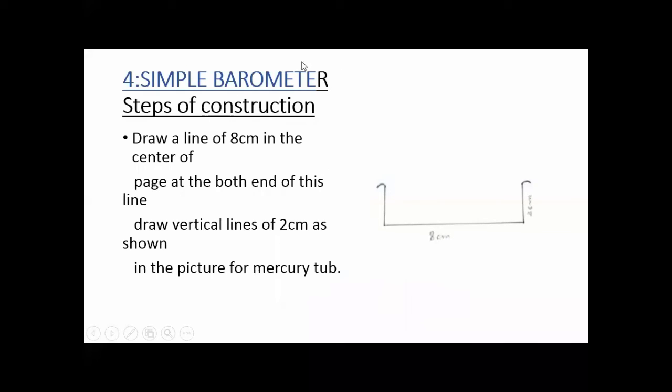This is the simple barometer. What are the steps of construction? Draw a line of 8 centimeter in the center of the page. At both ends of this line, draw vertical lines. These 2 vertical lines are 2 centimeter in length. Take a screenshot, students, of this slide. First we will draw an 8 centimeter horizontal line, then you will draw 2 vertical lines at both ends of the horizontal line in the picture for the mercury tub.